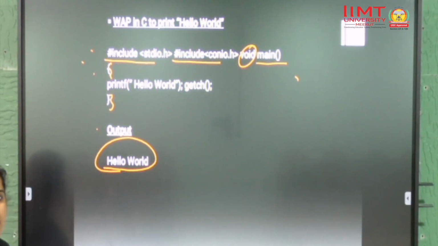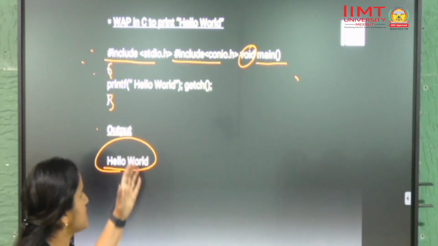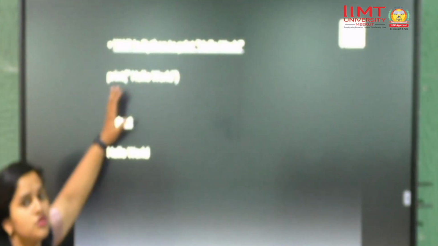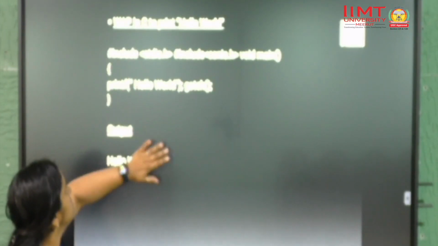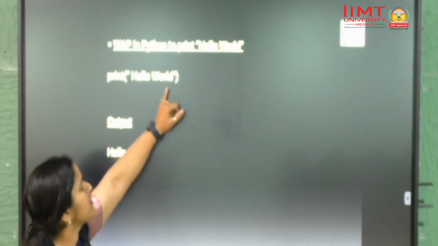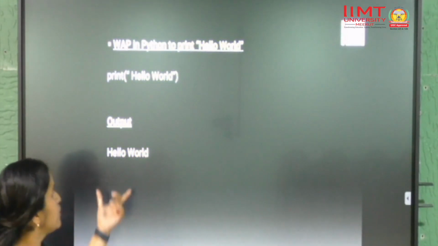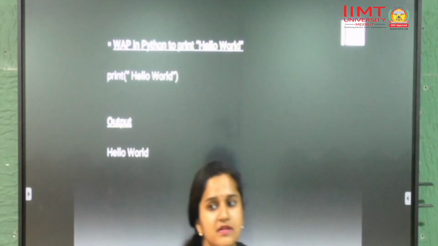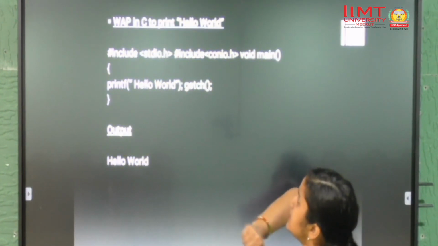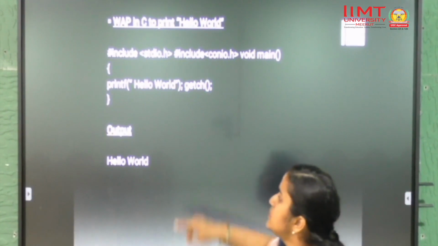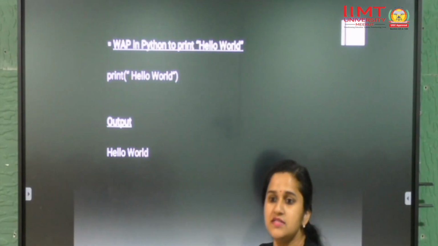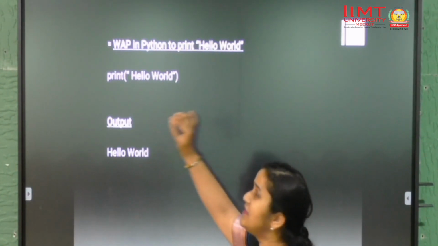So this is a basic C program. Everyone has studied how to create a hello world program. Now let's see what happens in Python when we create a hello world program. In Python you just write print, in quotes you write hello world, close the bracket, that's it, and you will get hello world. So this is a comparison: here in only one statement you get a single output, whereas in C, after writing so many lines, you get the output hello world. That's why a Python program is easy to understand, easy to learn, and we can say it's like you are reading English.